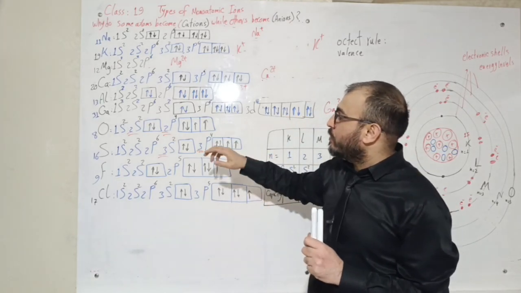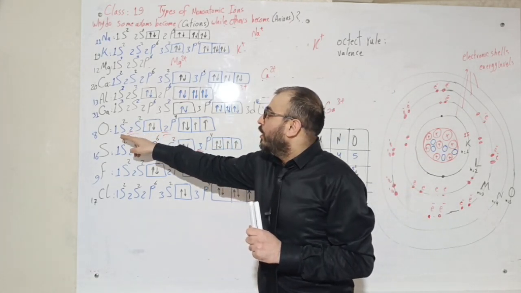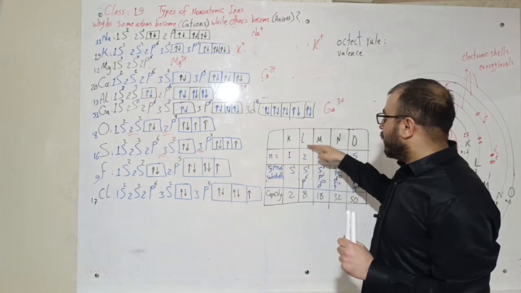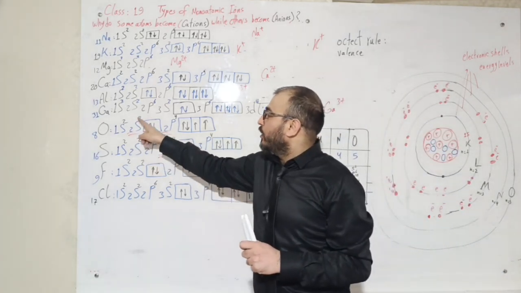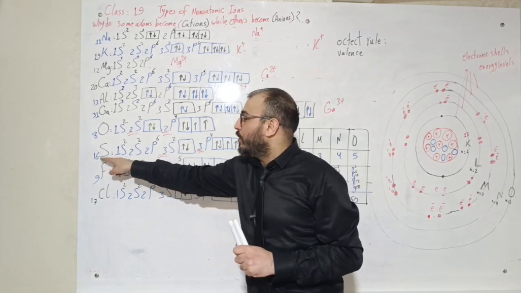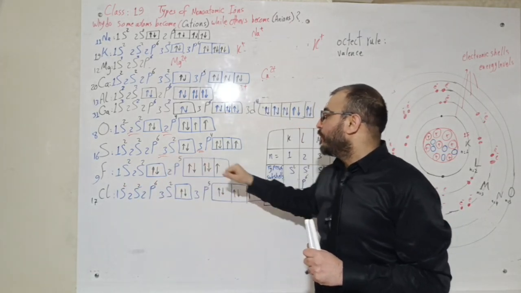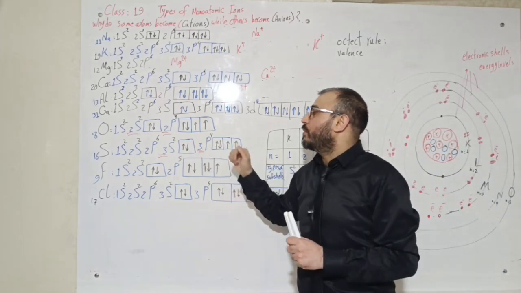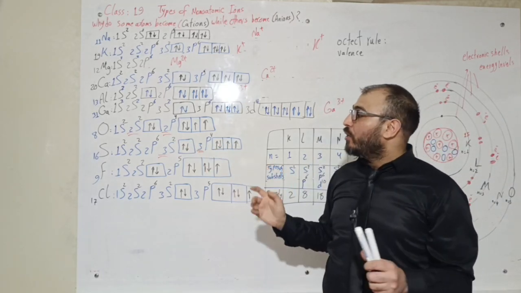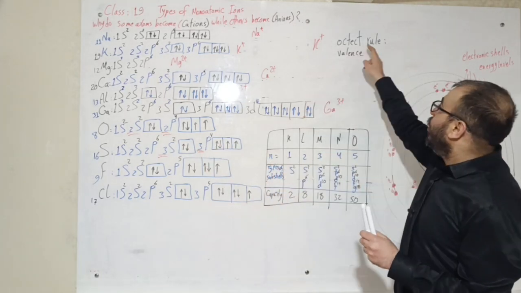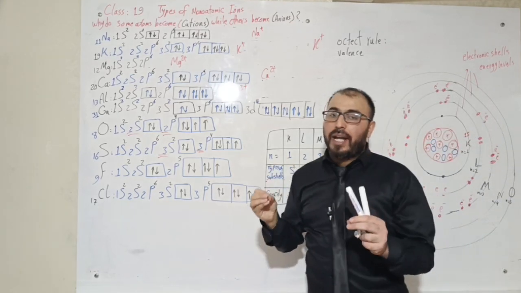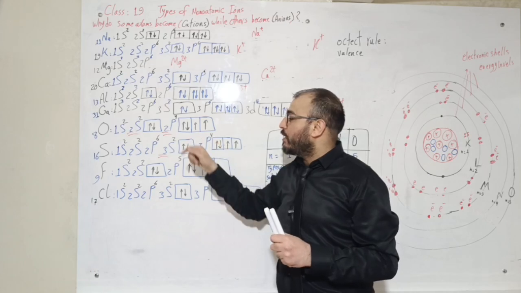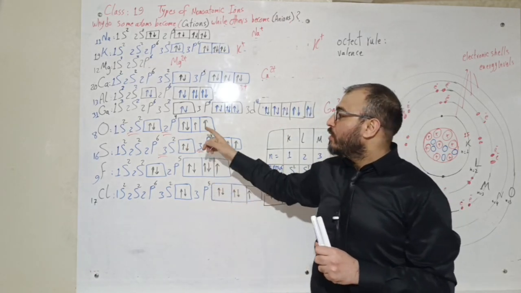so that you can check that your electronic configuration is correct. Now, my friends, as you see here, the last shell or the valence shell of oxygen is the second shell, which is L, and contains 6 electrons only, and for sulfur, also the last shell or the valence shell is the third shell, which is M, and it also includes 6 electrons. According to the octet rule, my friend, an atom prefers to have its last shell or valence shell filled with electrons.